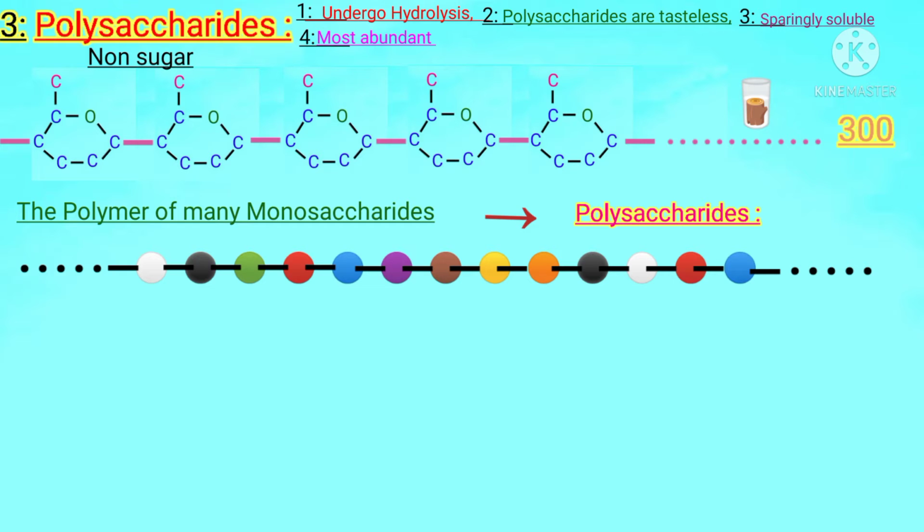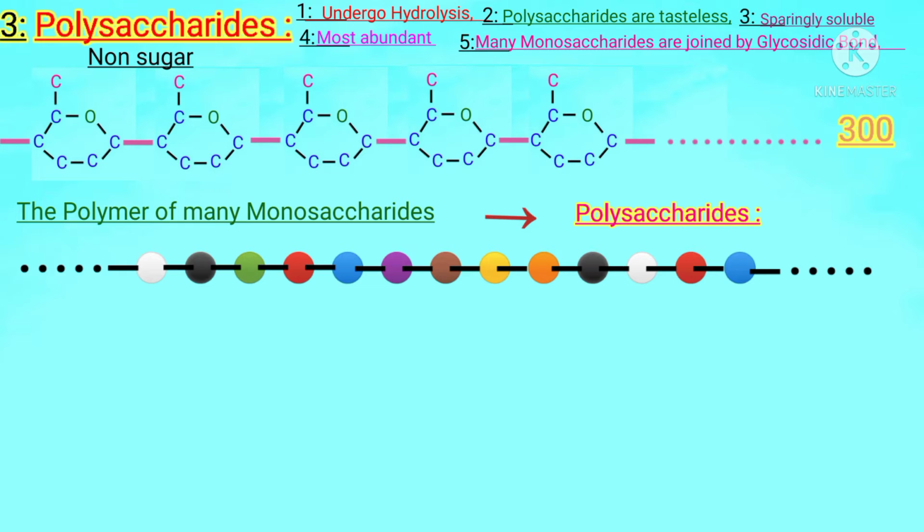Fourth characteristic. Students, as we have seen that a large number of monosaccharides are joined with each other by glycosidic bond. So it is the fifth characteristic. Dear students, glycosidic linkage I have taught you in my two previous videos, oligosaccharides and disaccharides. For it, watch those videos, because by watching them you shall clear your concept about glycosidic linkage.